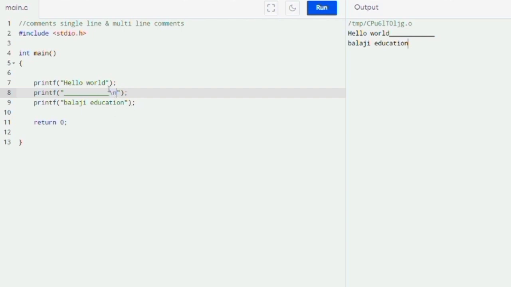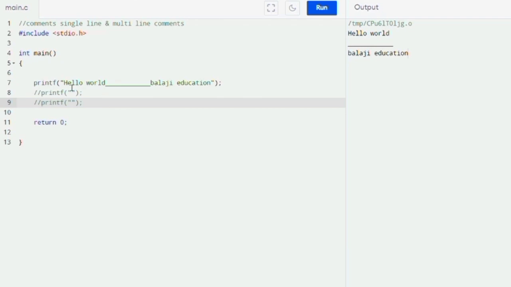So at the end, when we use this backslash and n, it is an indication to print in the next line. Or if I use backslash and n in front of this line, then see here this hello world, this line and Balaji education are printing in three lines. So this is used to print the line of code in the next line. Let us say I am printing the whole thing in just one line. If I run the program, it will print in only one line.